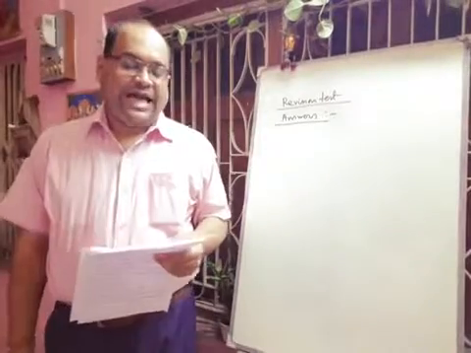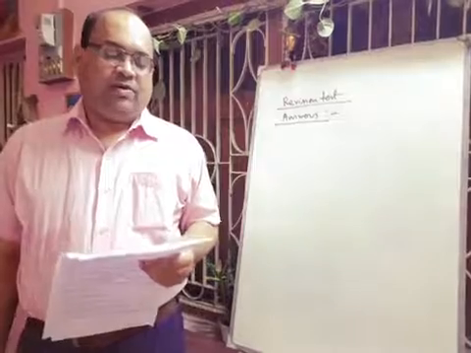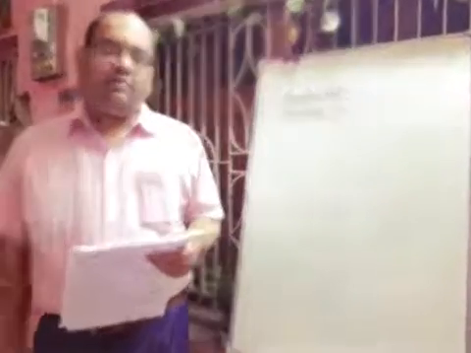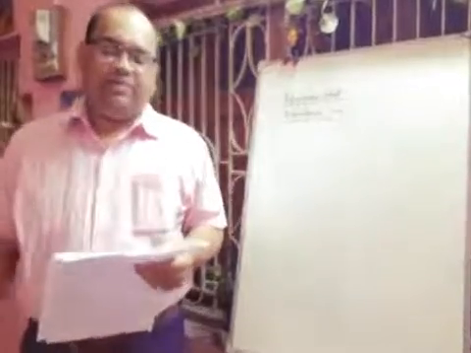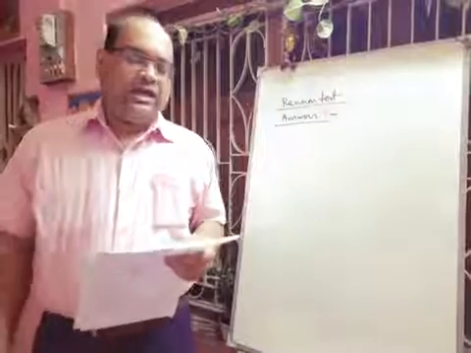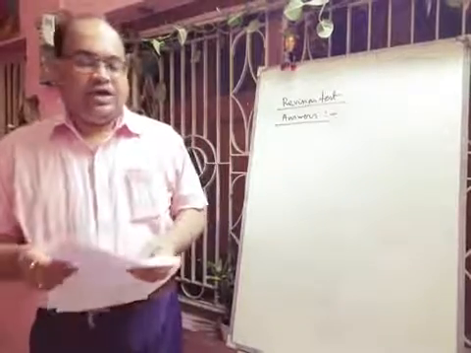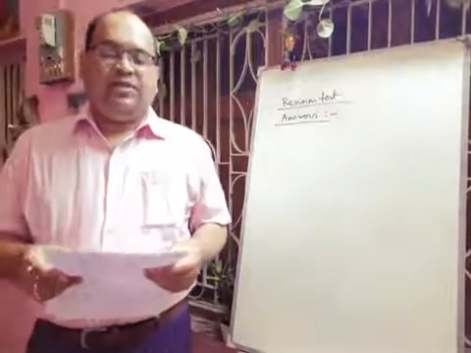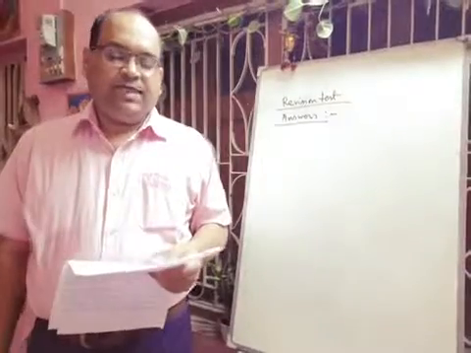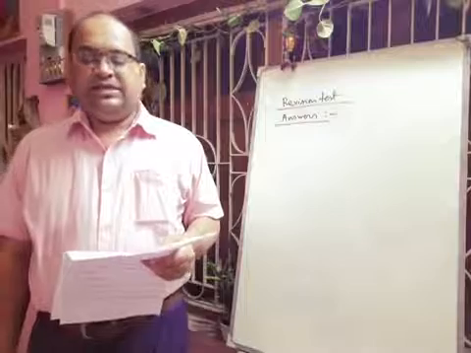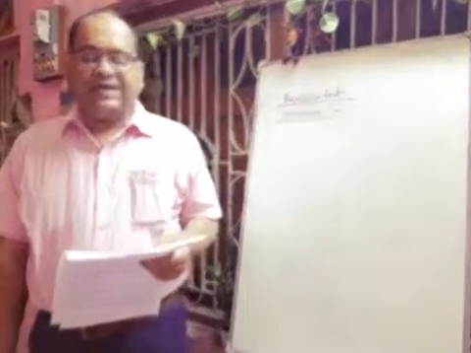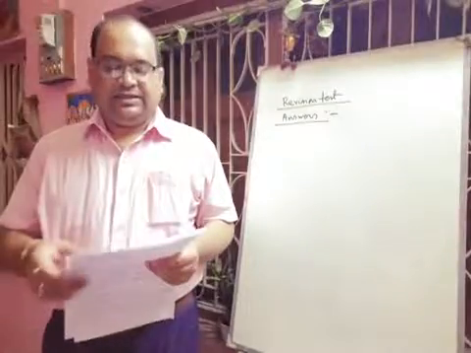Next one is given: dash is a sublimable compound and on heating it turns directly into dash state. Any sublimable compound you can tell: iodine, camphor, ammonium chloride, naphthalene. So you write camphor is a sublimable compound and on heating it turns directly into gaseous state. Next question is given: souring of milk is a dash change. Definitely souring of milk is an undesirable change. But dash of milk is a desirable change. Curdling of milk is a desirable change. Although both the processes are dash changes, both the processes are chemical changes.